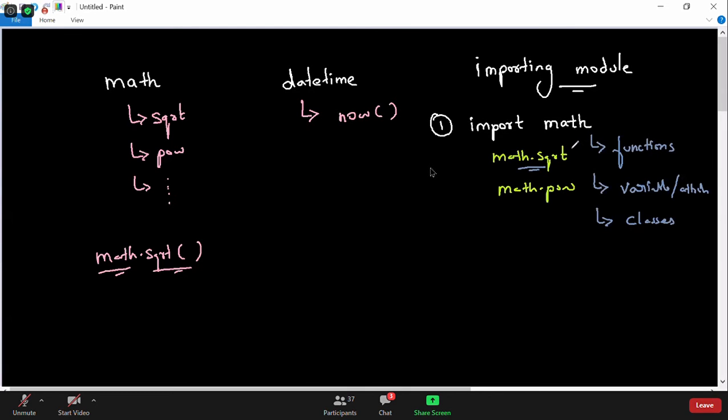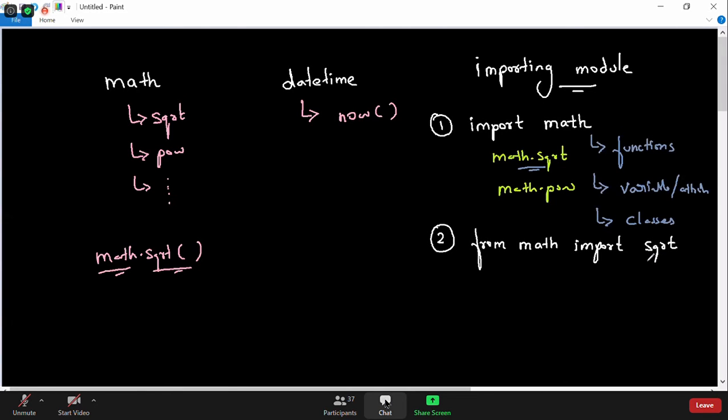So we can specify to import that particular function. What we want is that we don't want all the functions, variables, and classes to be imported. So there is a second approach. You can import only that particular function. How can you use that? You can use the from keyword, give the module name, and say import that function only. So it will import only that function. Understood everyone? This way you're saving your RAM space, and also time.